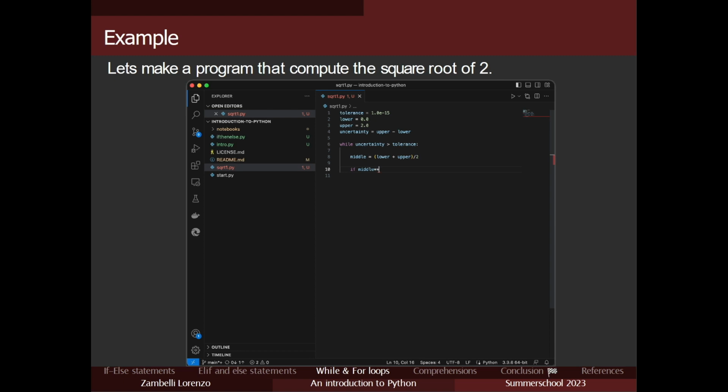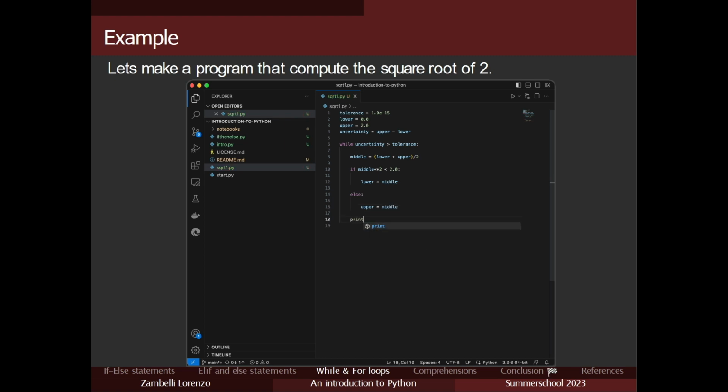Then let's use an if statement now. If the middle to the power 2 is less than 2, then the lower is going to be equal to the middle, else the upper is going to be equal to the middle.